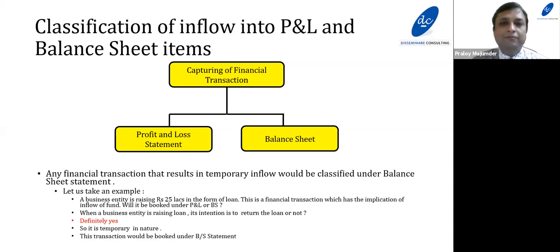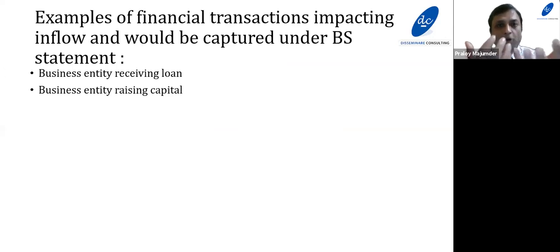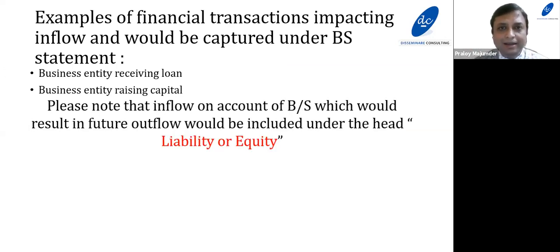Let us take a couple of examples again. Business entity receiving loan. A business entity is raising capital from its promoter. So in this case, the business entity is borrowing the capital, so it has an obligation to return the money. That is why it would be on the balance sheet. Please note that inflow on account of balance sheet, which will result in a future outflow, would be included under the head liability or equity.